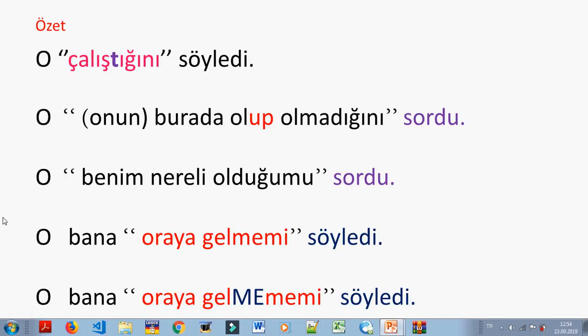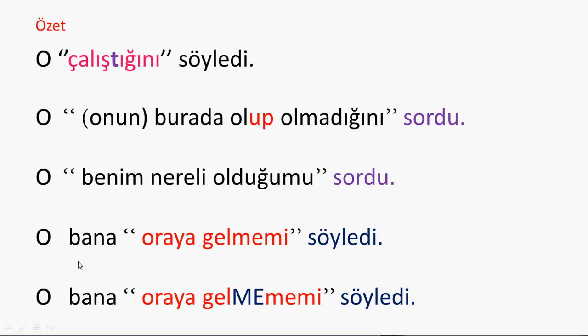Alright, so let's see these examples in a summary part, how we say in reported speech. All these examples here are reported speech, which is indirect speech, okay? Alright, let's see now. O çalıştığını söyledi.